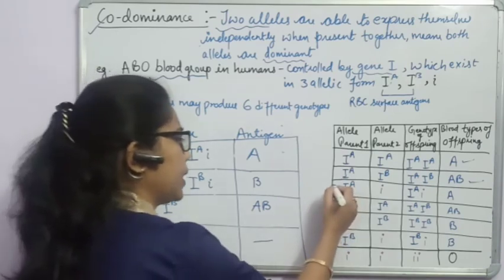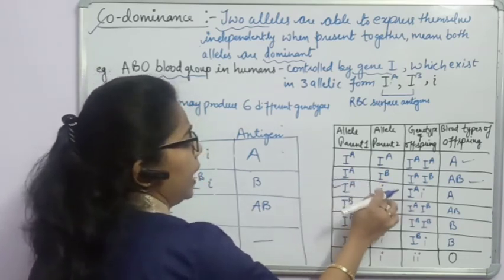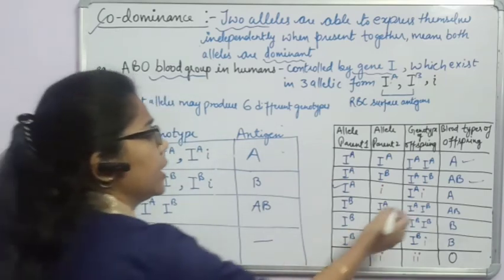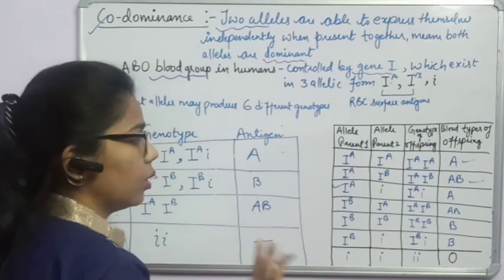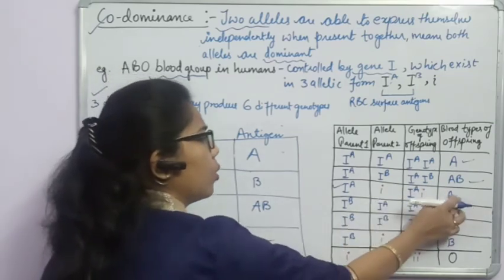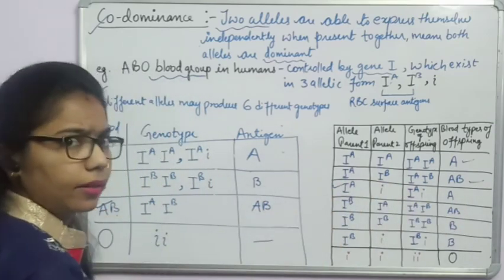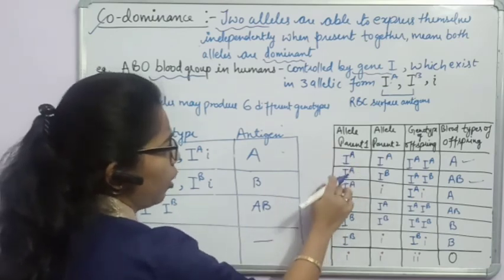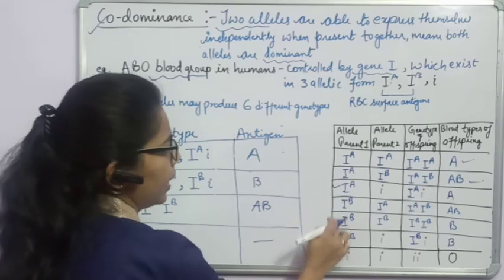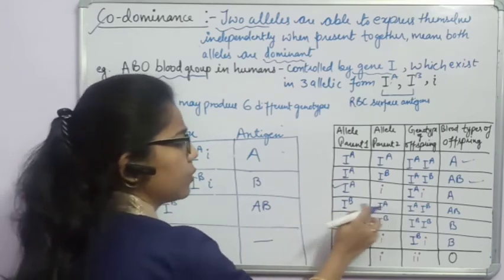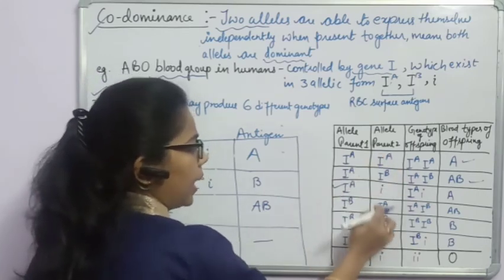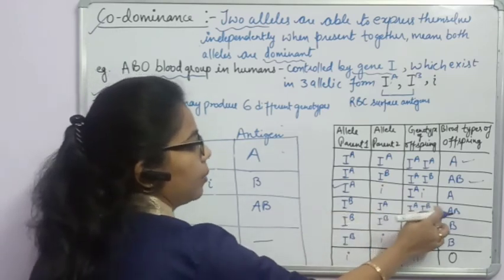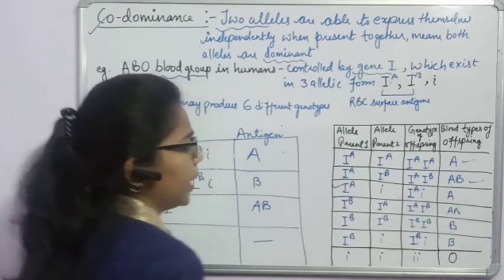AB. If any parent has A and another one has the recessive allele, again this recessive one has no antigen. So what type of blood group will it show? Only blood group A. Right? Same thing. Here I have taken all 3 combinations of IA. Here I have taken all IB. So I will cross with the same IA, IB and i. So IB will cross with IA, same IA and IB. Blood group in the offspring is AB.